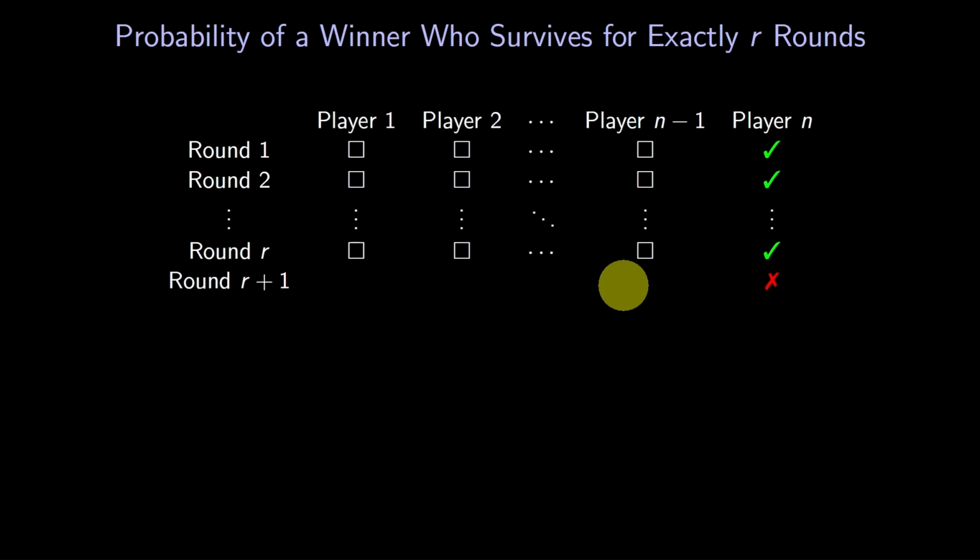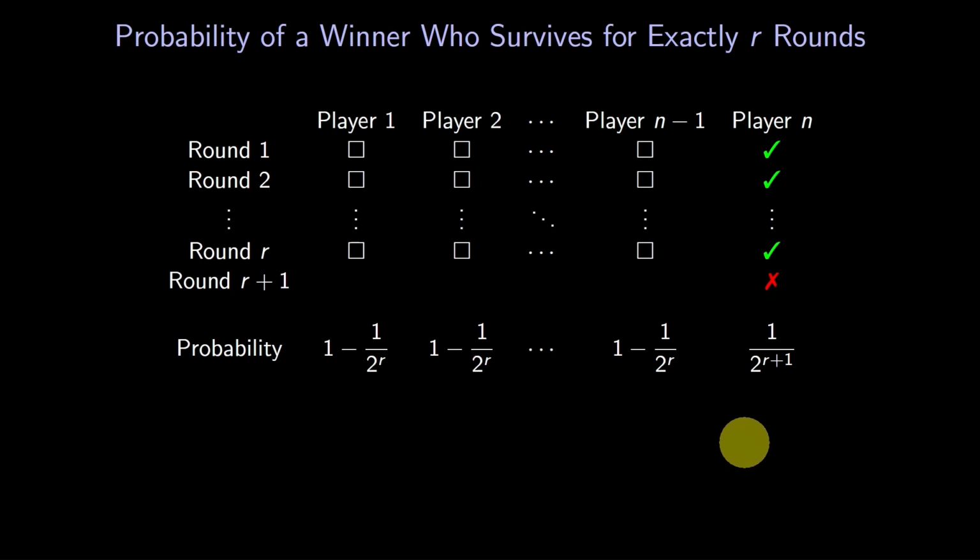Let's compute. Here are the probabilities of each column. For example, let's look at the last column, the one for player n, the supposed winner. What's the probability that the last column looks as it does? Player n has probability 1/2 of behaving in a certain way in a given round, and there are r plus 1 rounds. So the probability of player n behaving correctly is 1/2 to the power r plus 1. That's 1 over 2 to the power r plus 1, as we have written.